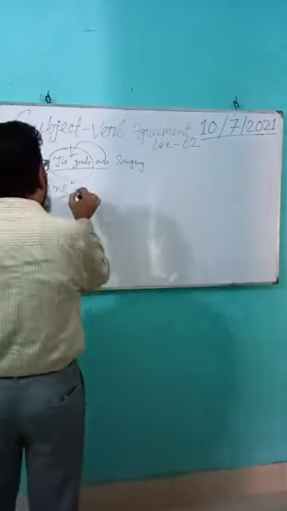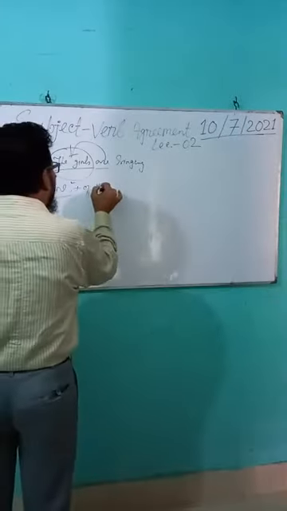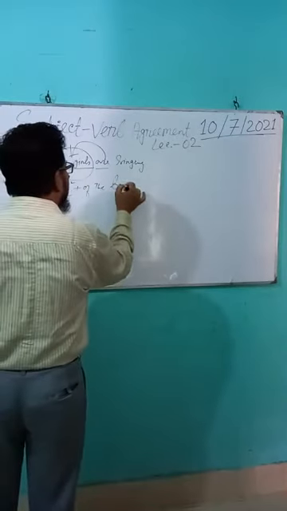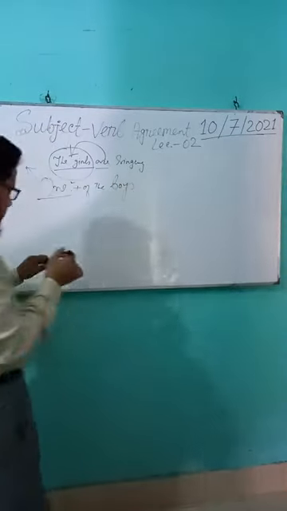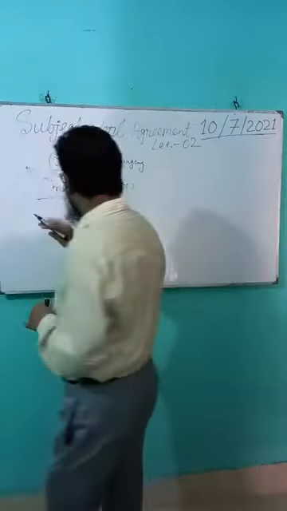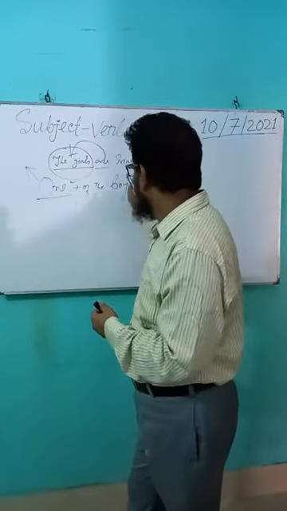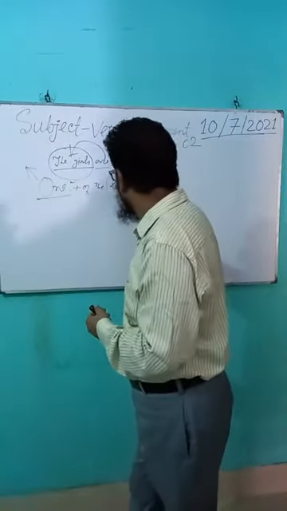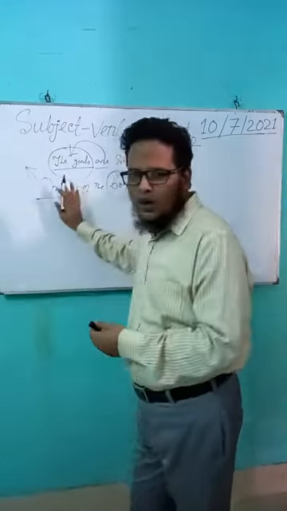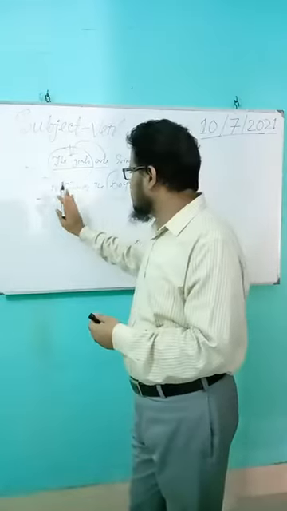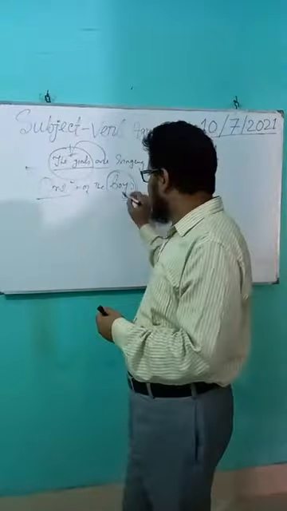So, one of the boys. Whenever we make a sentence with "one of the", the noun will be plural. One is singular, but "of the boys" is a noun phrase.